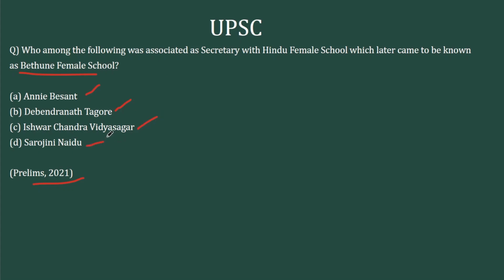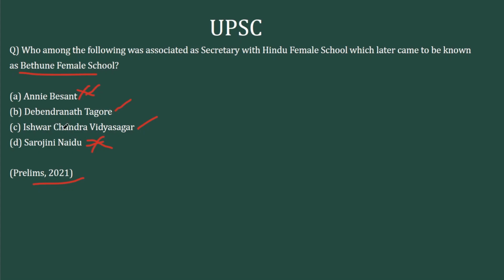This is some question that can be deciphered using logic, because institutions like this, the Hindu Female School or the social reform related institutions, they are part of the history of 19th century. That is 1800 to 1900. And you have to look at people who were active in that domain in that period. Annie Besant is someone who is known for Home Rule League, and this comes after 1900. So this can be eliminated. Sarojini Naidu again is associated with Dandi March and national movement in the Gandhian phase. This can be avoided. Debendranath Tagore on the other hand is associated with art, and that kind of a line he has taken, but not social reform.